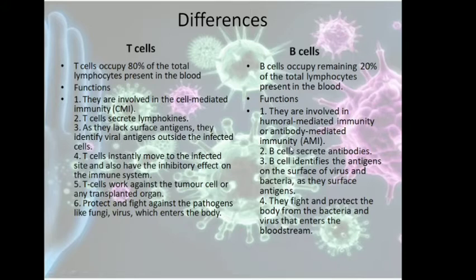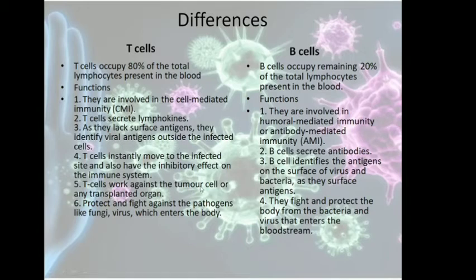Whereas B cells secrete antibodies, and B cells can identify the antigens present in the virus. So even if the virus has not infected the cell, the antigens of the virus or the bacteria can be identified by B cells. So that is the difference. T cells can only identify the virus when it has infected our body cells, and B cells can identify the antigen of the virus before infection of our cells.